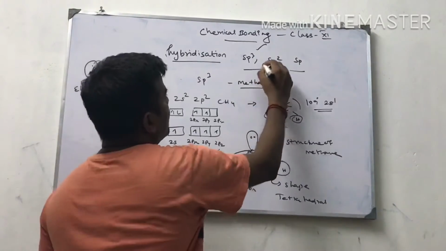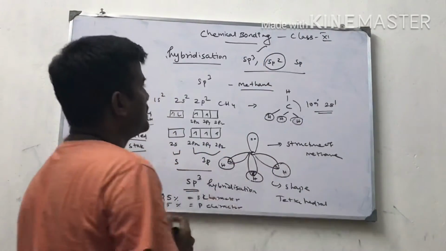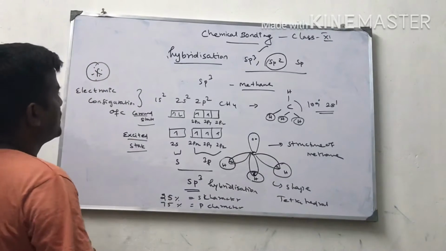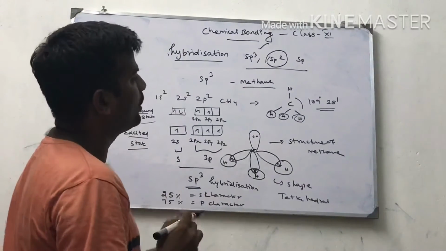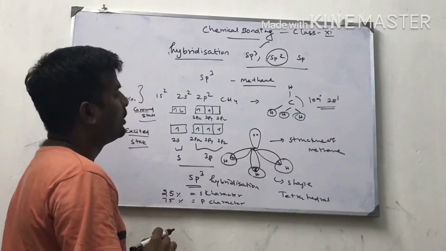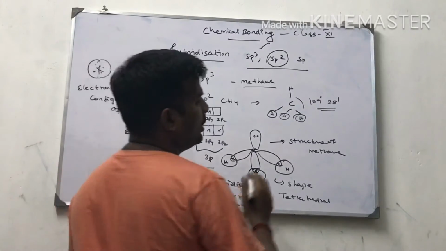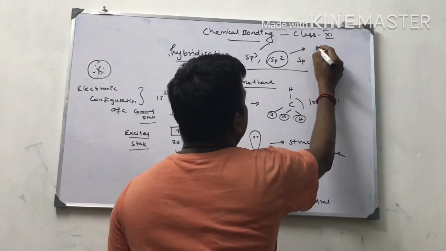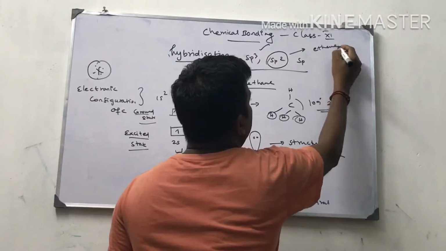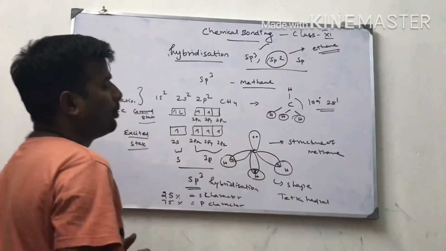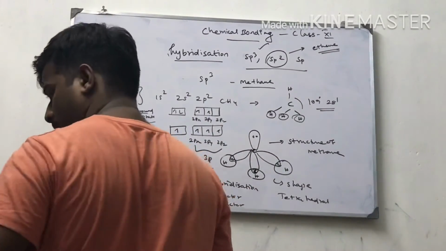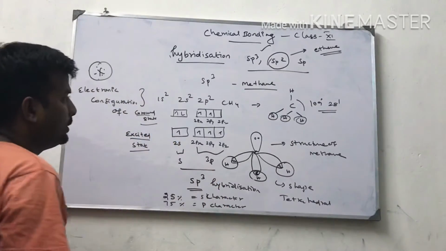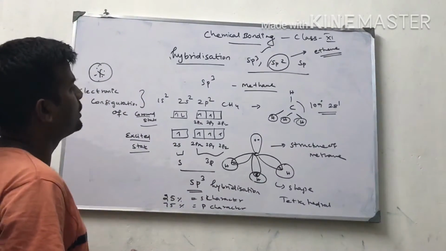Now I am going to tell you about sp2 hybridization. sp2 hybridization means, as I told you, one pi bond and a sigma bond are there. Now I am going to start with sp2, taking ethene as the example. Okay, this is the explanation.